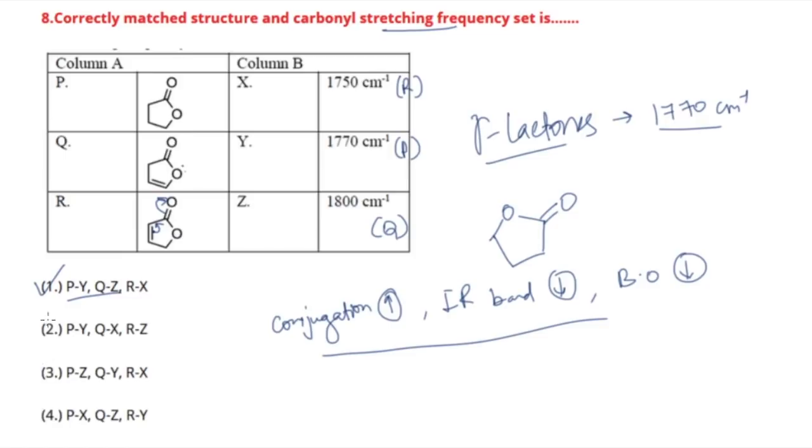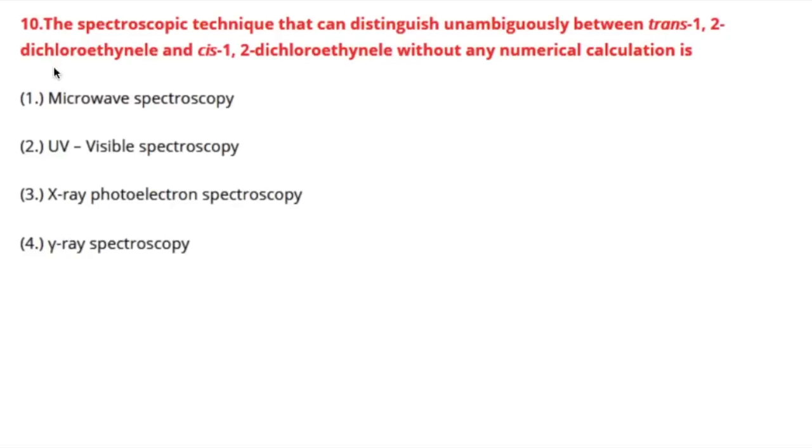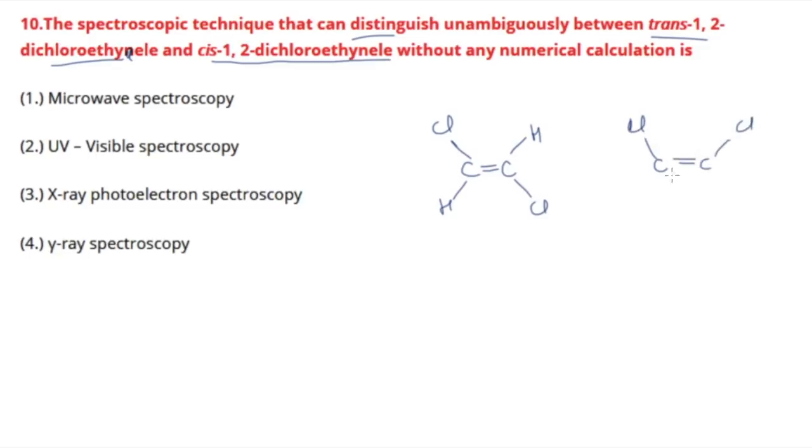All right. So let's talk about the next question. In this question over here, it says the spectroscopic technique that can distinguish unambiguously between trans 1,2-dichloroethylene, it should be ethylene, okay, and cis 1,2-dichloroethylene. So what is your trans 1,2-dichloroethylene? Basically this is your trans 1,2-dichloroethylene, okay? So this is what your trans 1,2-dichloroethylene is, and the cis one will be like this, okay? So cis 1,2-dichloroethylene is something like this.